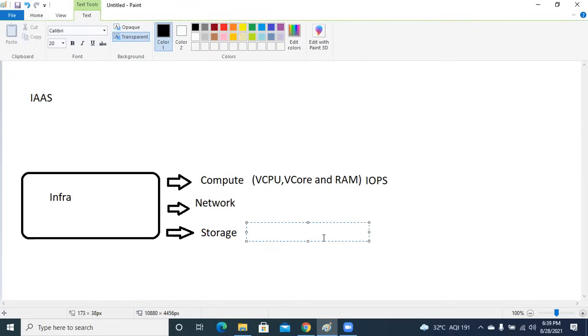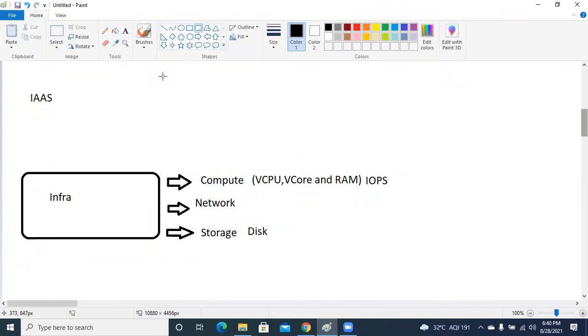Now, why do we require a storage? Certain files I would like to keep, certain dependent files, right? And what is storage? Storage is nothing but disks. That's how you keep your data. And what else will you be getting as a part of the infrastructure as a service, guys?